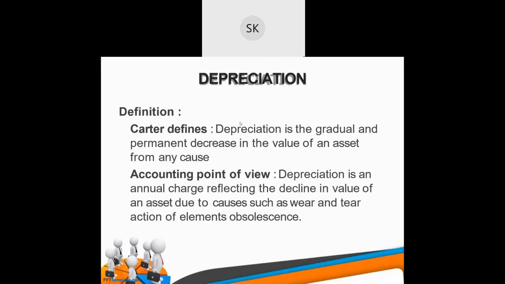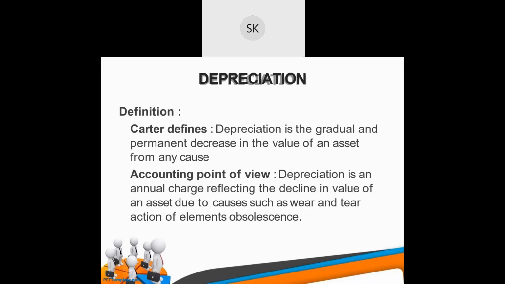Basically, depreciation. If you see, Carter defines depreciation as the gradual and permanent decrease in the value of an asset for any cause. So there is a decrease in the value of an asset due to any cause. Means by the time, cost of the product is decreasing.